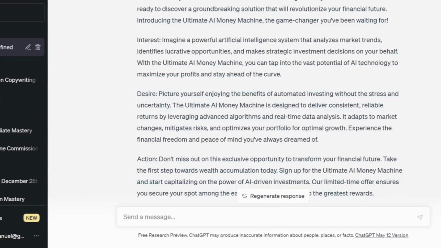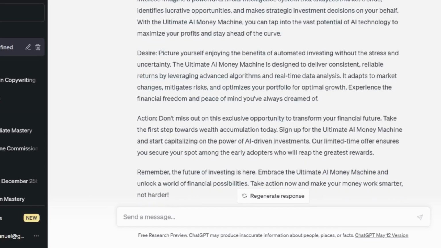The desire aspect is where it talks about testimonies and storylines, how other people have used the product, where they were before and the current level where they are. With that, you are able to create a desire, a picture of how they can imagine their life to be if they purchase the particular product. Then from there you can now move to action.